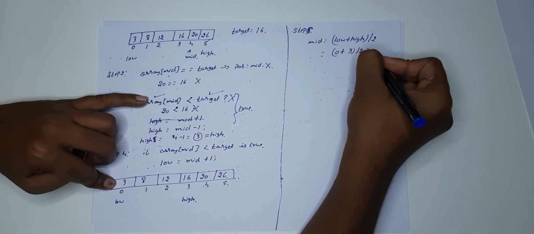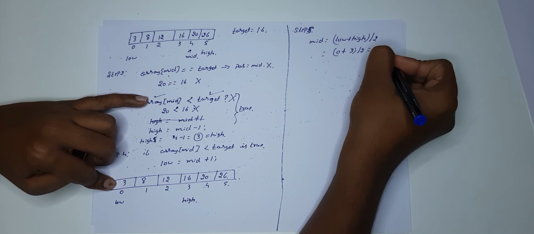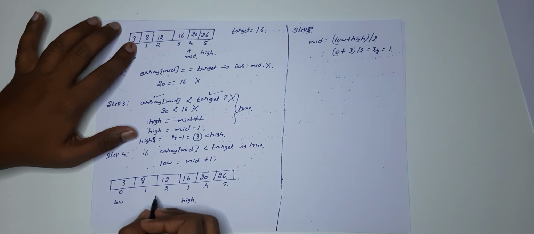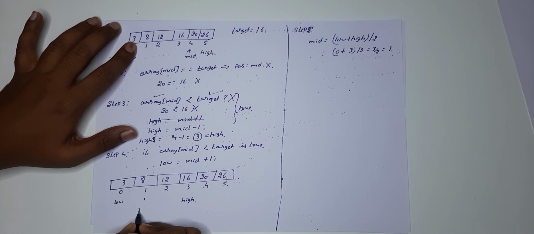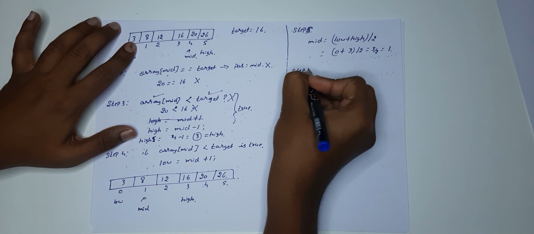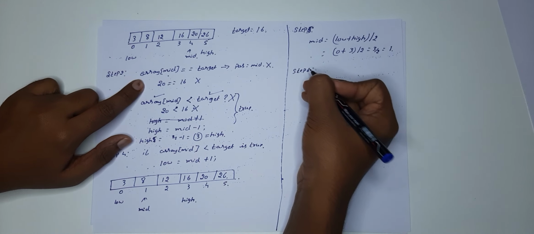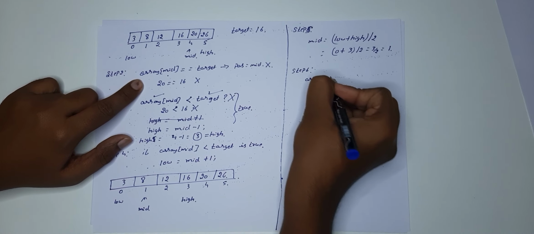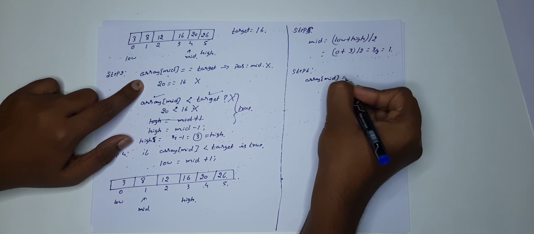So 3 by 2, 2 ones are 2. Mid is going to be 1 at this position, right? So now step 6, what you have to do? You need to do this step. Array of mid, you need to check array of mid is equal to target.